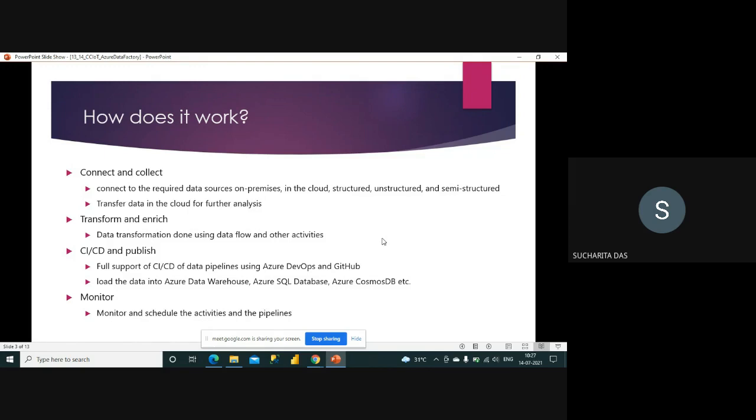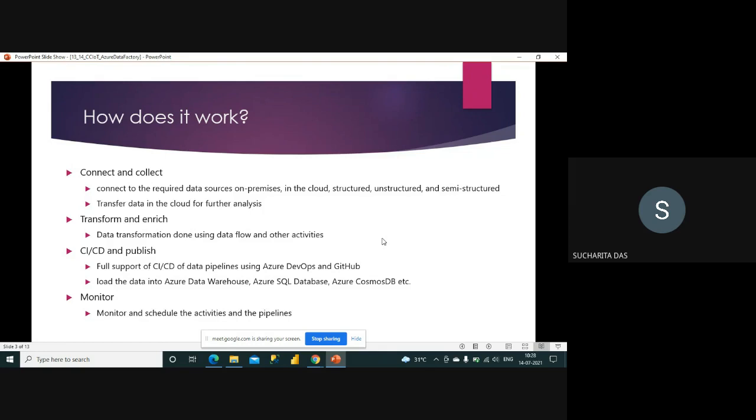So that is known as CI/CD. So there is full support of CI/CD. You don't have to go to DevOps and upload your code and all that. It's not required. You can just link, so whenever you are creating your packages, it will automatically be part of this DevOps or GitHub. That setting you can do.